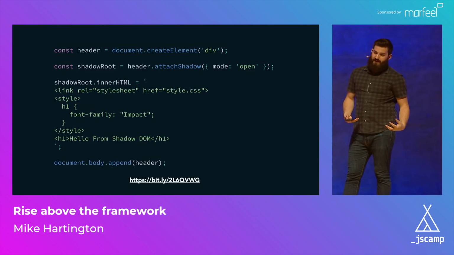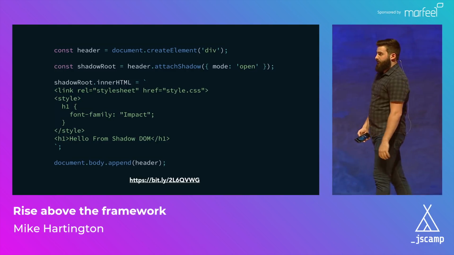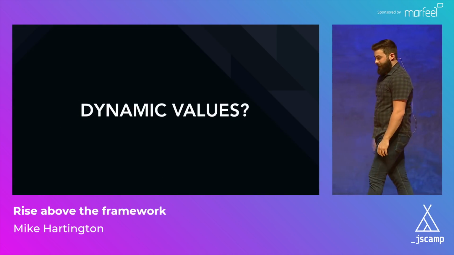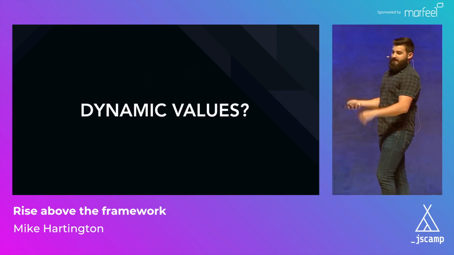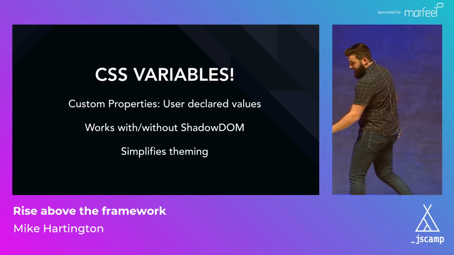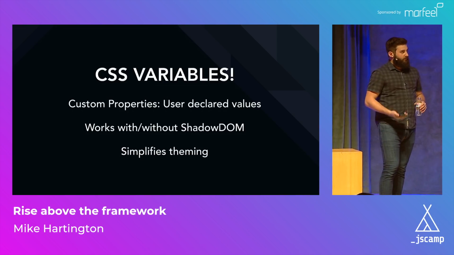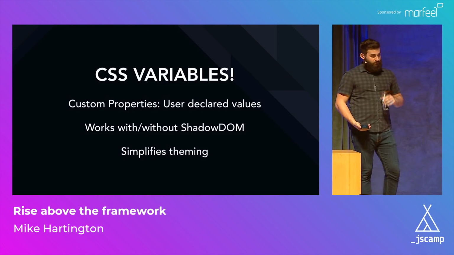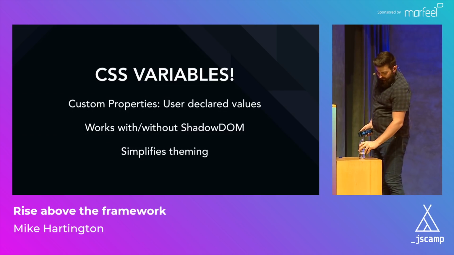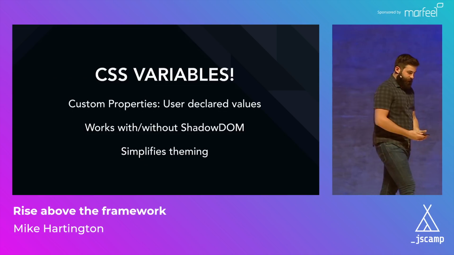So all of our styles get encapsulated with Shadow DOM. We don't have to worry about global scope. What about the next problem of dynamic values? Well, that's pretty simple. We just add variables into it. We already got rid of global scope, so we add CSS variables, and we can start to affect how styles are written by having a variable syntax that works with or without Shadow DOM.